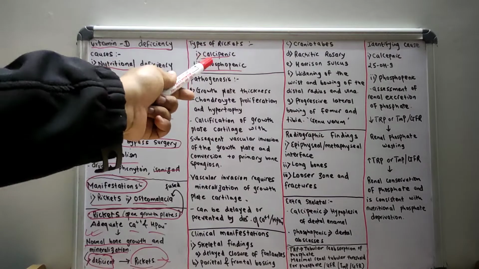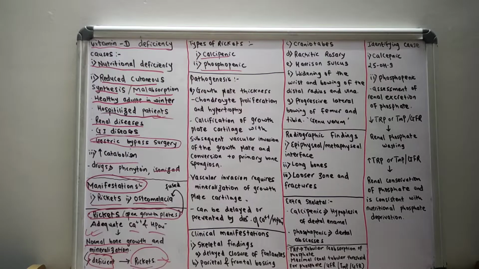Another is phosphopenic rickets. Phosphopenic rickets is characterized by a low serum level of phosphorus. It is usually caused by renal phosphate wasting and less commonly by nutritional phosphate deficiency. In the upcoming lectures, I will tell you the various methods by which we can know whether phosphopenic rickets is actually due to renal phosphate wasting or nutritional phosphate deprivation.